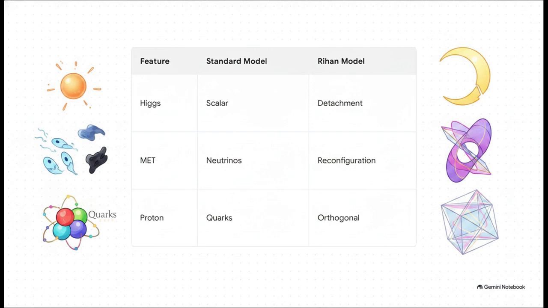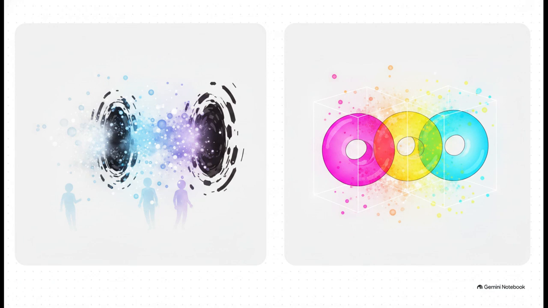And the missing energy? That's just the energy required to reconfigure the remaining Gaussian surfaces after the collision happens. Here is a really crucial distinction. When standard physics loses energy in a collision, scientists often have to hypothesize some pretty wild ideas to explain it, like energy leaking into extra dimensions or being carried away by entirely new invisible particles.